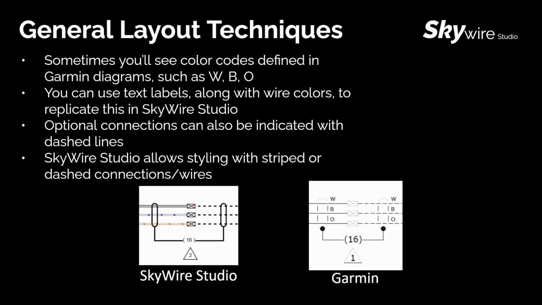Over on the left, we have white, blue, and orange as well. SkyWire Studio also provides styling where you can use stripes or dashes to represent the connection or physical wire. Sometimes you might use dashes to represent optional connections in a diagram.